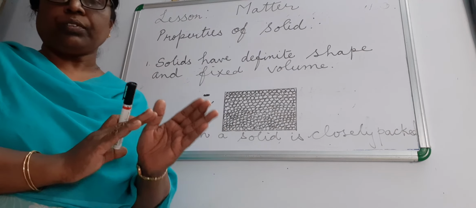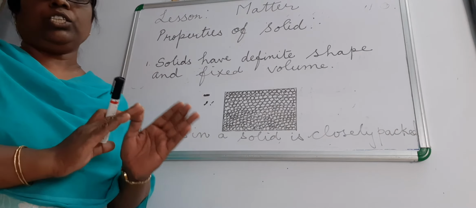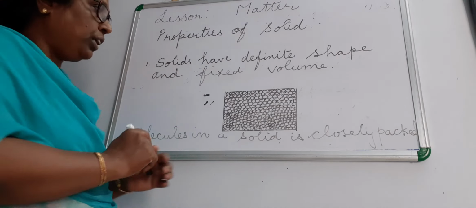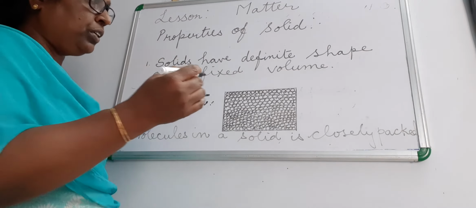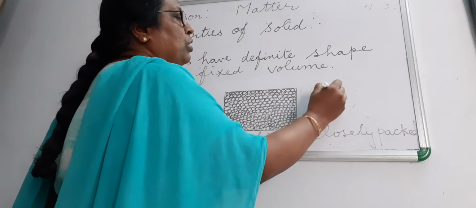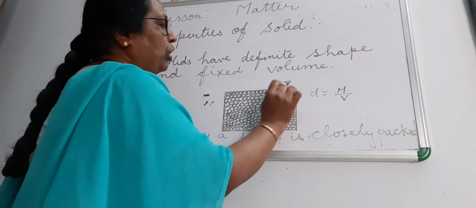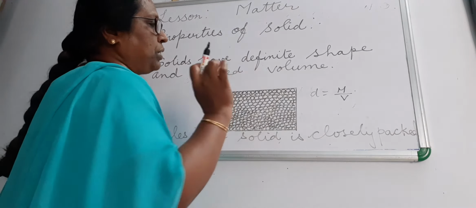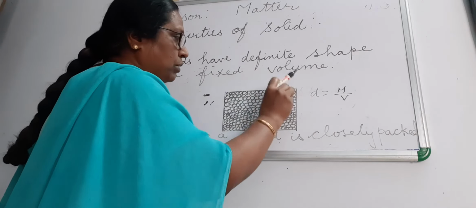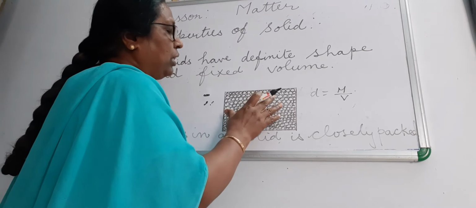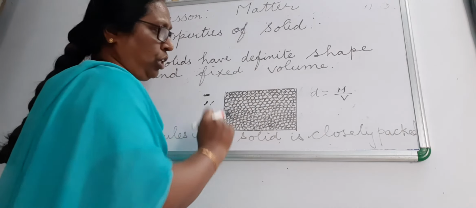And the density of solid is very high. Why is it very high? What do you mean by density? Density is mass upon volume. So this is the volume of this substance, and the particles, the matter which it contains, is called mass. So it contains a large amount of mass.